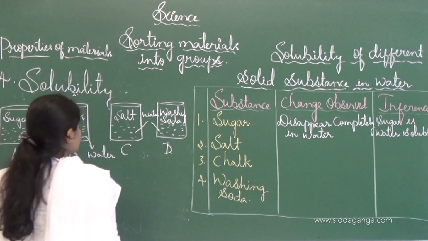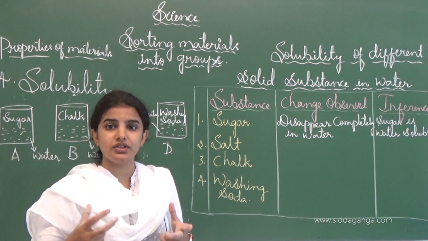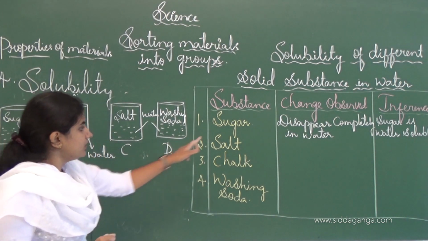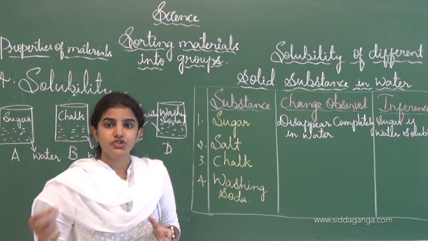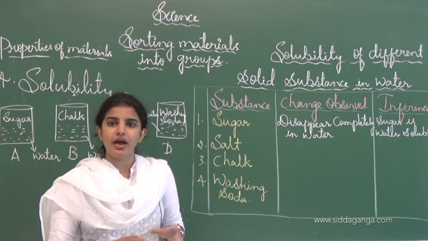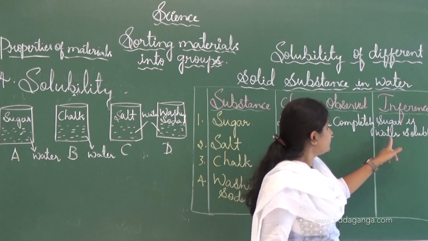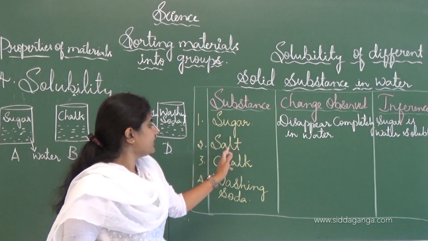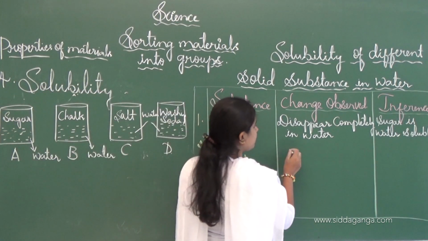See, in this first activity I will take the water and pour in the sugar. What will happen after stirring it or dissolving it? The sugar particles will disappear or dissolve completely. Thus, the change we observed is that it disappears completely in water. Is it not? When sugar is added to the water, it completely disappears and dissolves. And inference is nothing but the conclusion, the result. Sugar is water soluble. And like that, next case, salt. See, in the third I will take salt, it disappears completely.